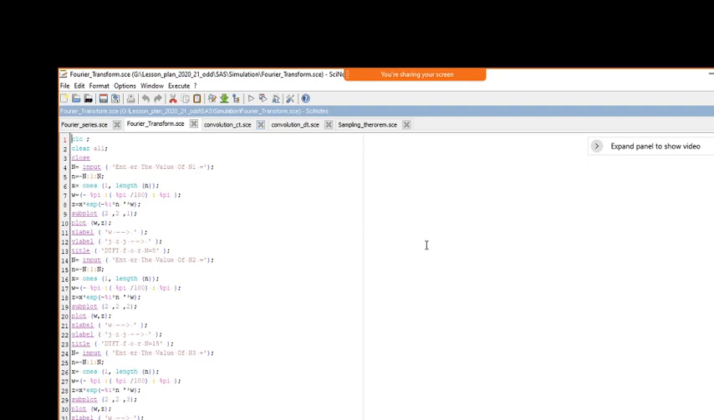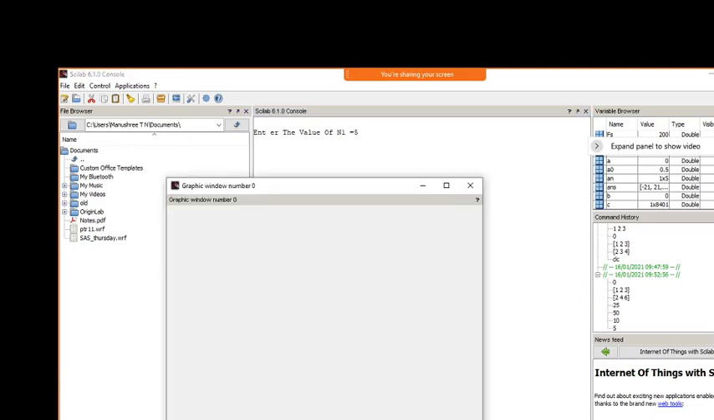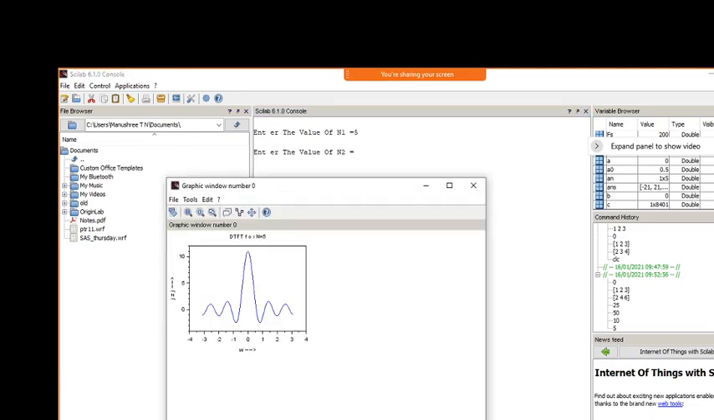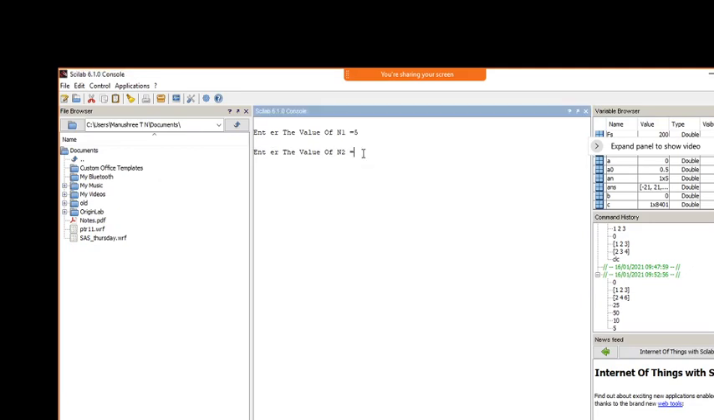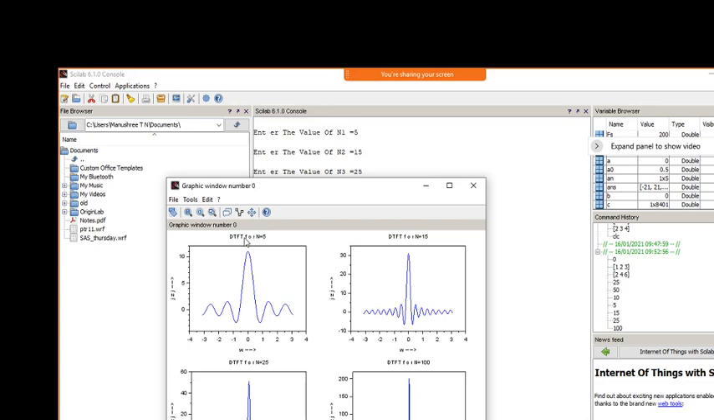So if we go on increasing the values, that is 5, so next 15, next 25, next 100. Earlier I had given decreasing values, so now you can see for n equal to 5 the sinc pulse is expanded, and if you go on increasing the value of n, the sinc pulse is going to shrink.